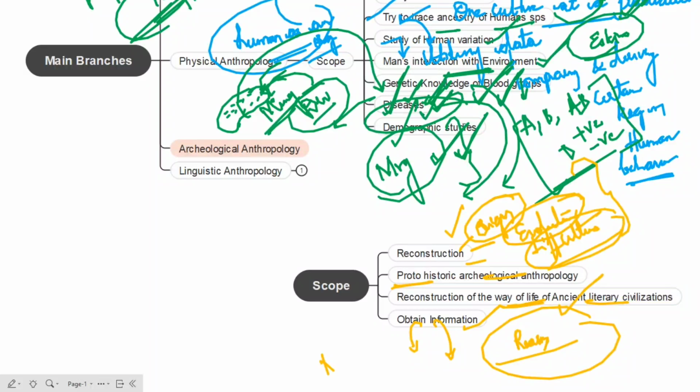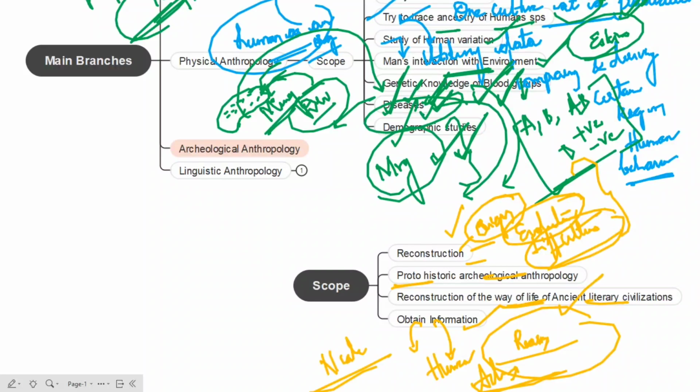For example, you can talk about natural calamities that happened at that time, and you can also think about human action. So what human actions led to the extinction? So this is about the scope of archaeological anthropology. And now let us try to talk about the last branch, that is linguistic anthropology.